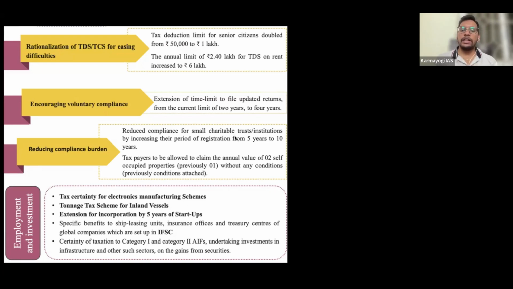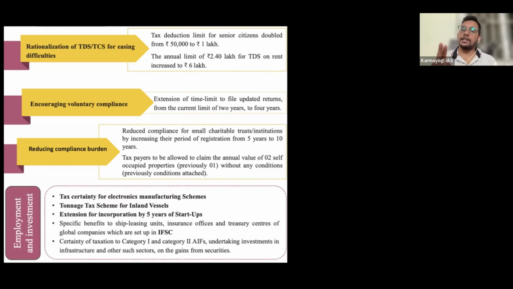See, why TDS is collected: first, people cannot escape from the tax net. From the beginning itself, from April 1 when the financial year starts, TDS will be collected from your salary every month so that you won't be exempted from tax. Somehow you may escape tax, but when 10% is collected out of your salary, you are not evading. Government is not collecting from you directly but from your employer in the beginning.